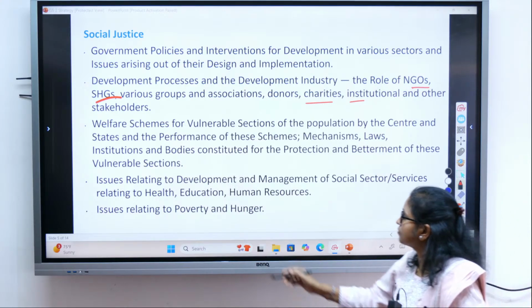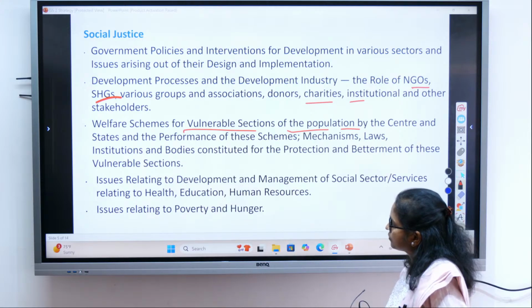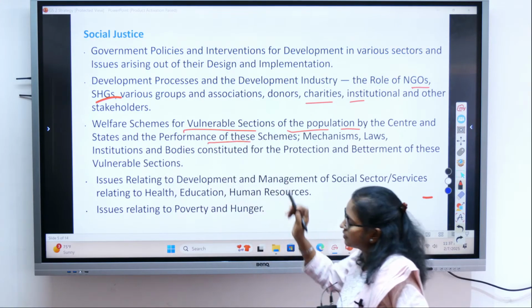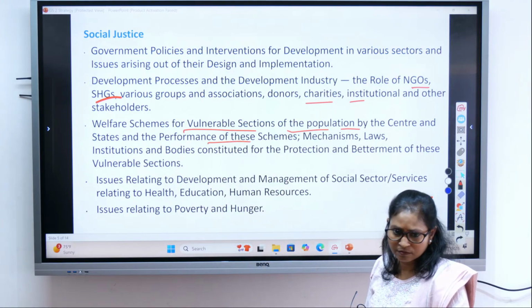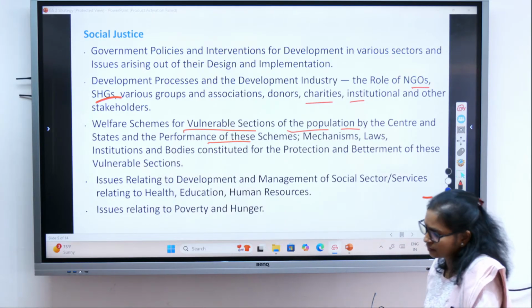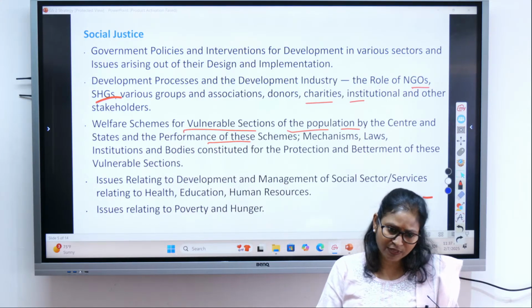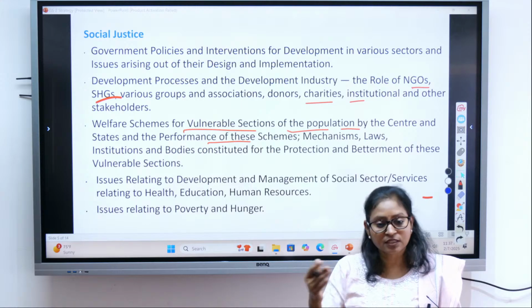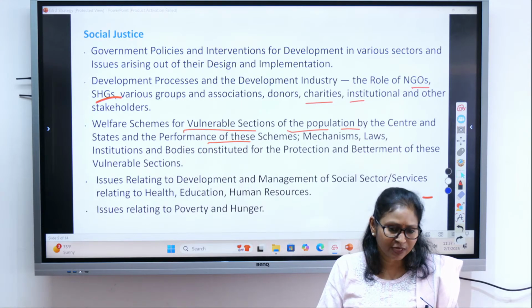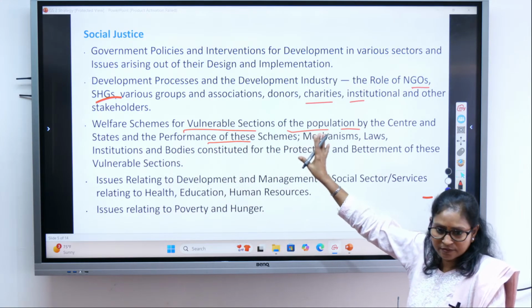So that we will be studying under that topic. Then welfare schemes for the vulnerable sections of societies. Various welfare schemes, how their performance is, how they are performing. Like for example, Shakti Yojana, the Gruha Jyoti Yojana. These are the various welfare schemes. Then how are these performing? Are they performing well, or is there any lacuna? Those we will be studying under this heading.